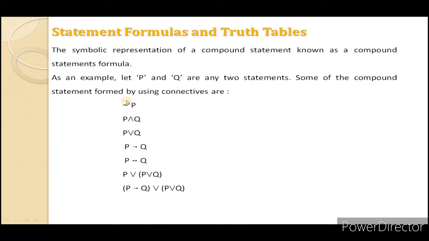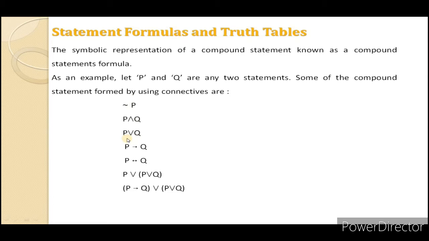Then some compound statements can be formed by using connectives. We have seen the five types of connectives: not, and, or, implies and double implies. If P is the statement Mumbai is a capital of Maharashtra and Q is the statement Mumbai is a metro city, then what may be the statement formulas? The first statement formula may be not P, that is negation of P, meaning Mumbai is not a capital of Maharashtra. The second statement formula may be P and Q, that is Mumbai is a capital of Maharashtra and Mumbai is a metro city.